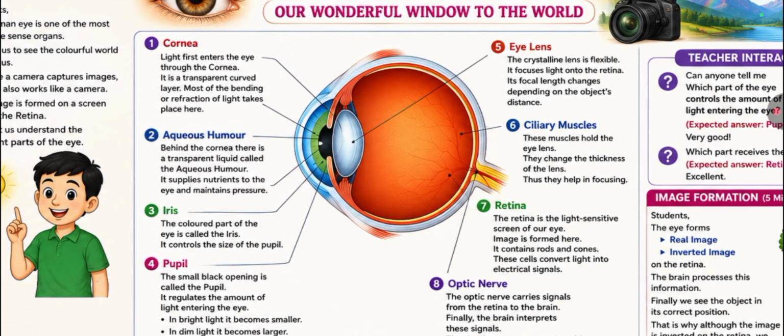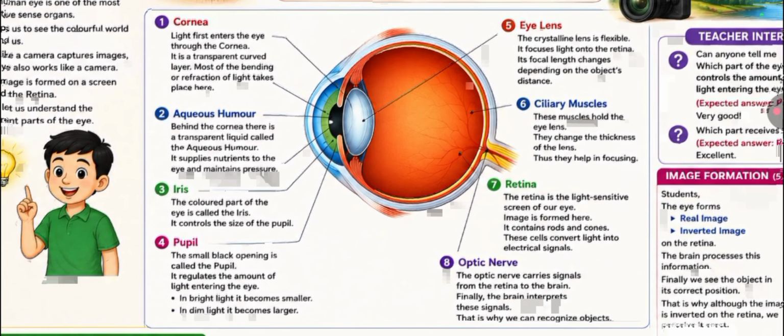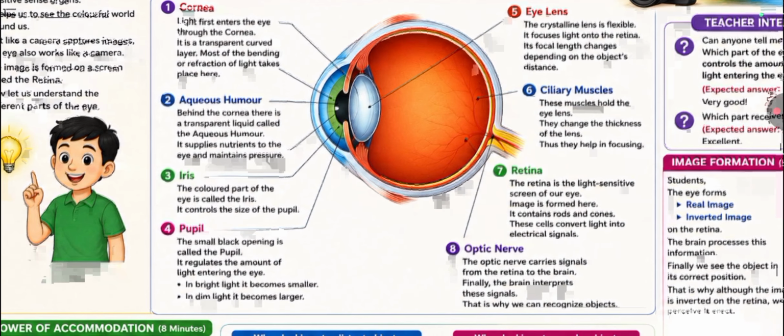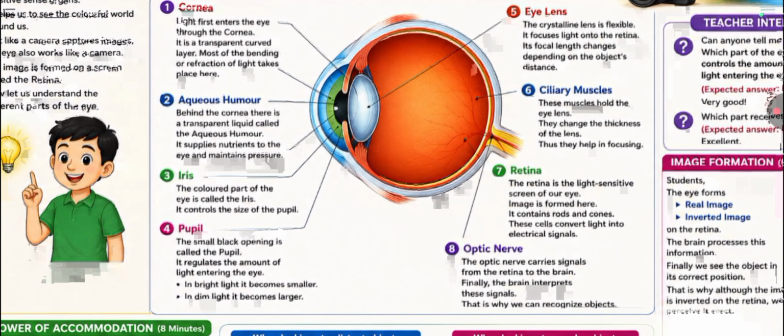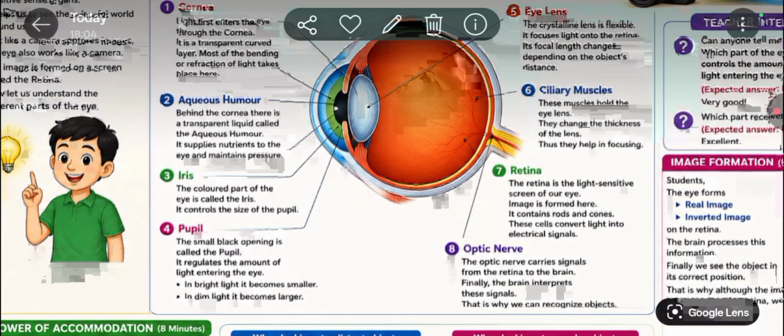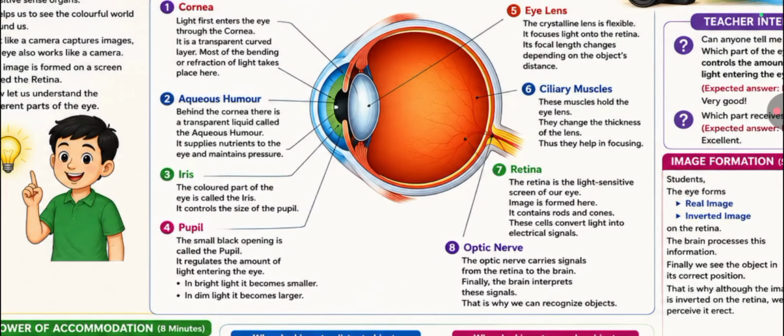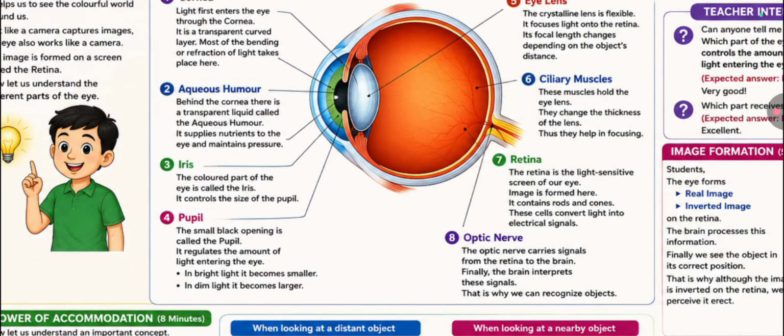Next one is aqueous humor. Behind the cornea, there is a transparent liquid called the aqueous humor. It supplies nutrients to the eye and maintains pressure. Third one is iris. The colored part of the eye is called the iris. It controls the size of the pupil. Fourth one is pupil. The small black opening is called the pupil. It regulates the amount of light entering the eye. In bright light it becomes smaller. In dim light it becomes larger.